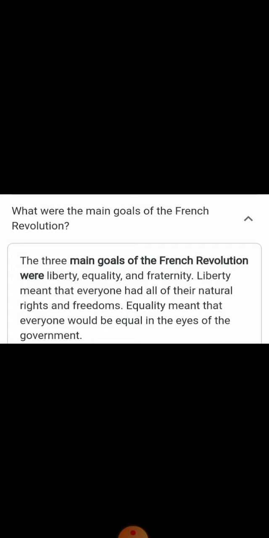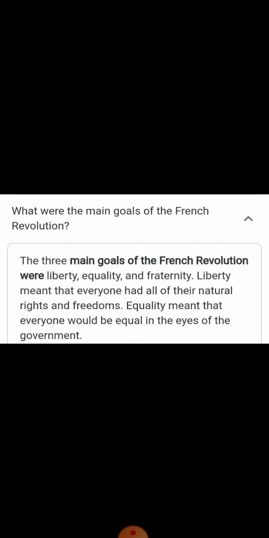When it comes to the political reasons, France was ruled by the Bourbon dynasty. Louis XVI was the ruler of France. Children, he had a queen, her name was Maria Antoinette. The reign of Louis XVI was really very bad, children. He did not participate in administrative matters, and he had no concern for his subjects.